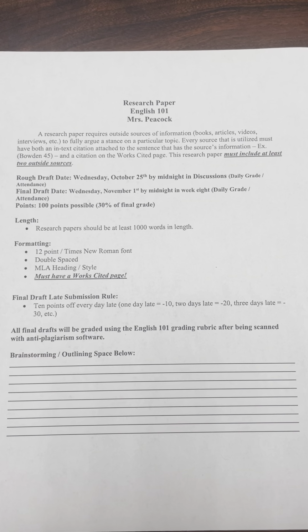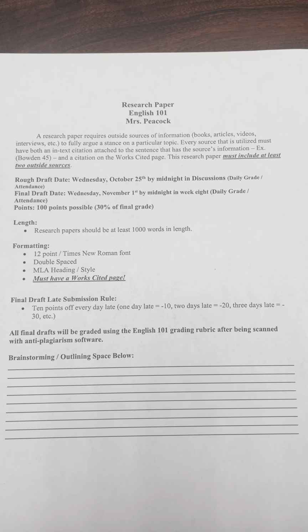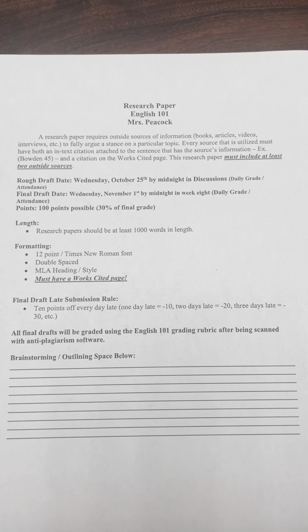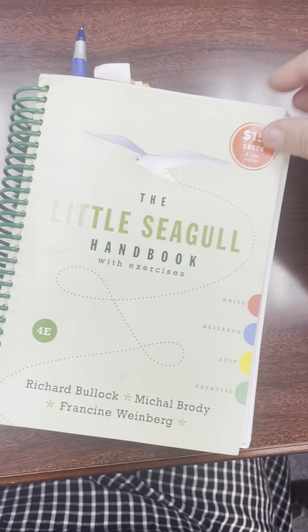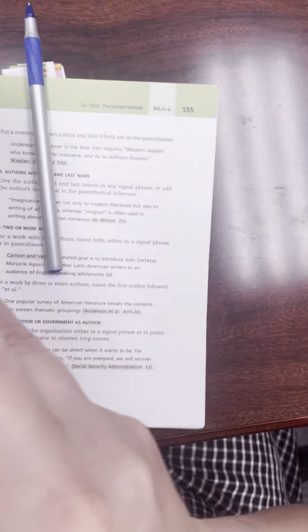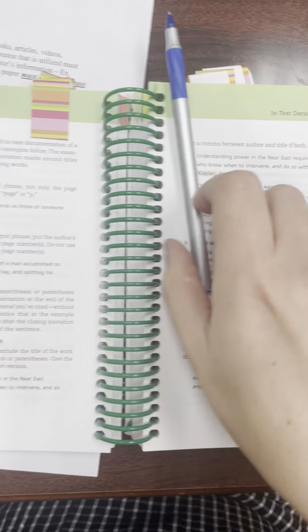That's just the minimum. Of course, if you find 3 or 4 or 5 outside sources, feel free to use more, but 2 is the minimum. So at this point, we're going to take a look at your Siegel textbook, and I'm going to show you an example of an in-text citation.